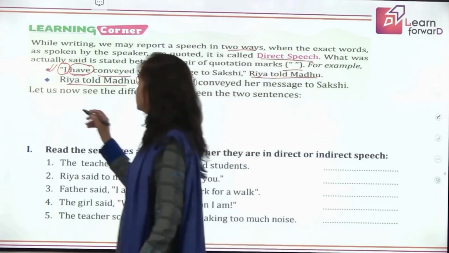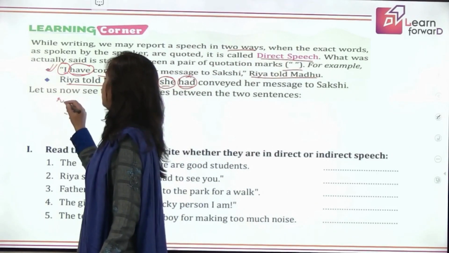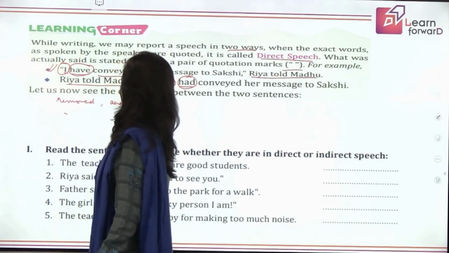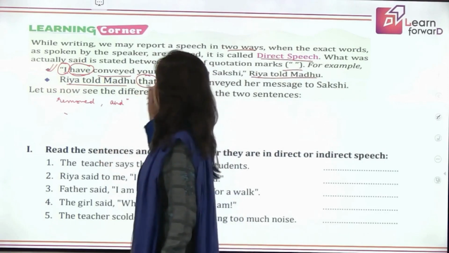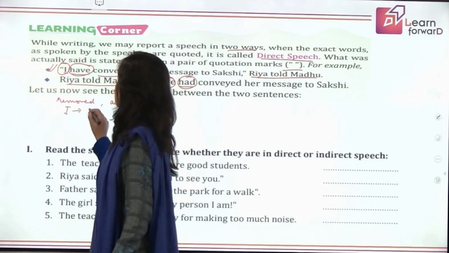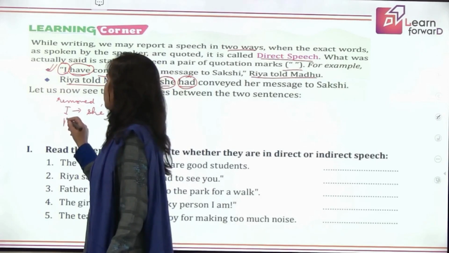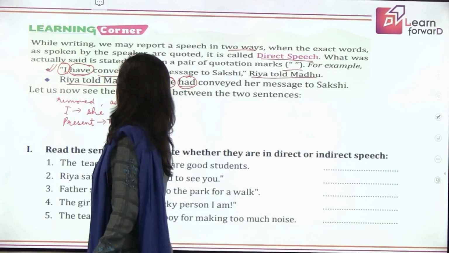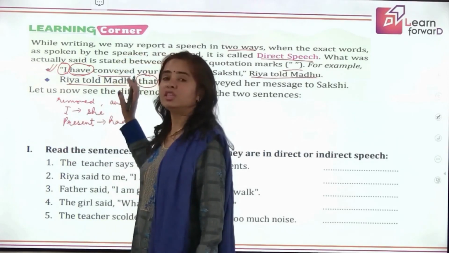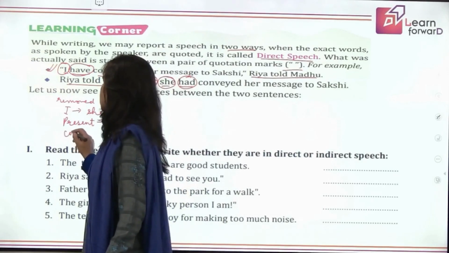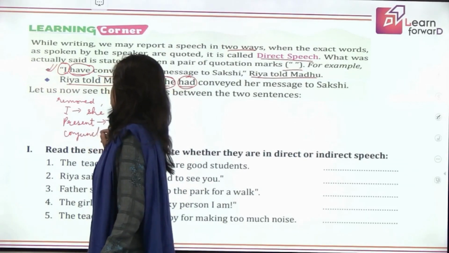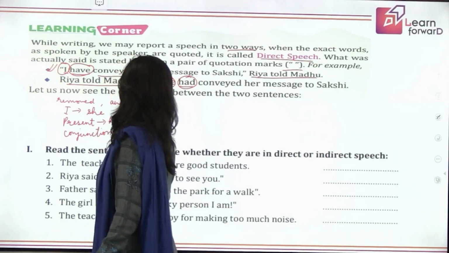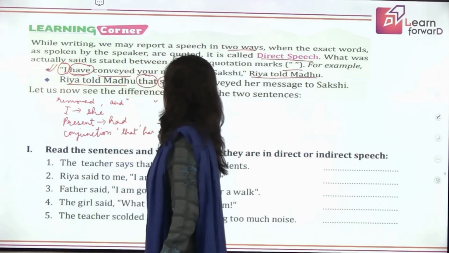So first thing is we have removed the comma and inverted commas. The second change is I has been changed to she. Then in the verb we noticed present has been changed into past. Then one more change we noticed, the conjunction that is introduced. Let's see what other changes have been made. Conjunction that has been introduced.